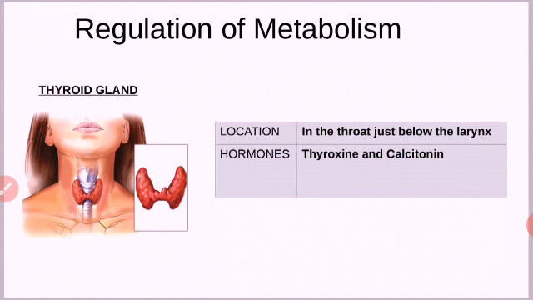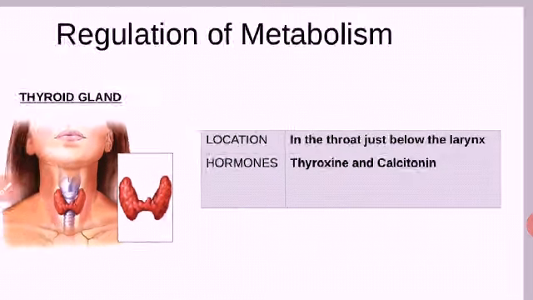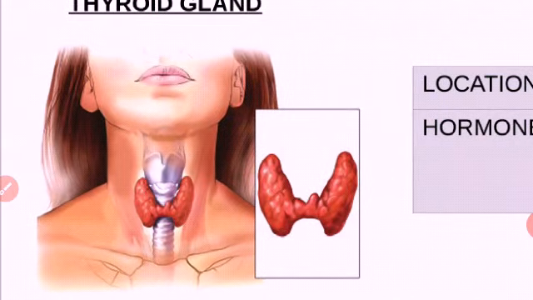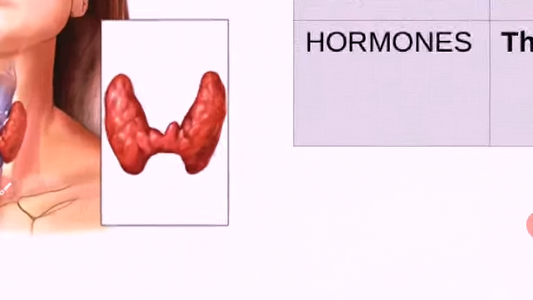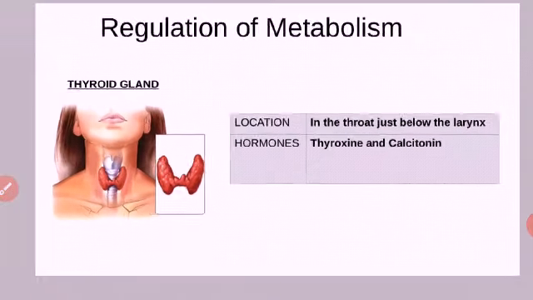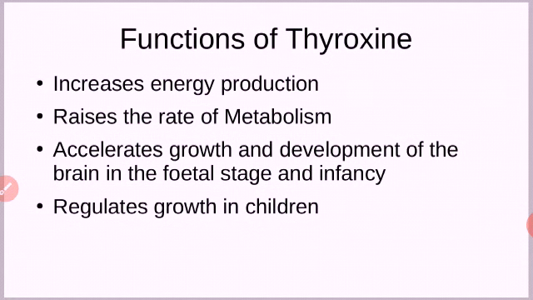You saw the location and hormones. Hormones are thyroxine and calcitonin. Okay, this is the gland, reddish in color. Let us see the functions of thyroxine. What does thyroxine do? Thyroxine increases energy production. Our cells are producing energy, you learned it, you know it. Production increases whenever required. Whenever we are doing some strenuous work, whenever we do some work, energy is required.